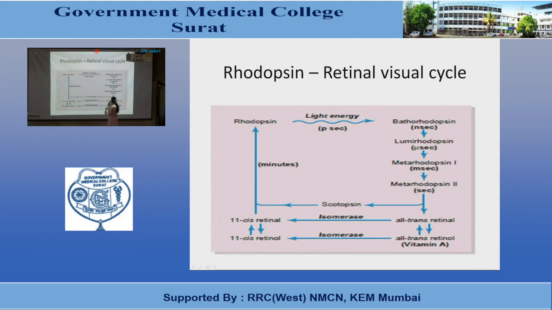So if there is deficiency of vitamin A, retinal will not be formed, and as a result the concentration of rhodopsin in the retina, in rods and cones, will be decreased, and the person will not be able to see in dim light, and that condition is known as night blindness. During the daytime, because of the bright light, this compensation will occur, and the person will be able to see the objects with the help of cones.